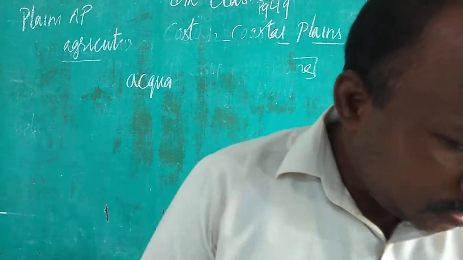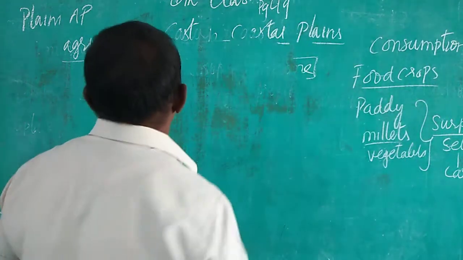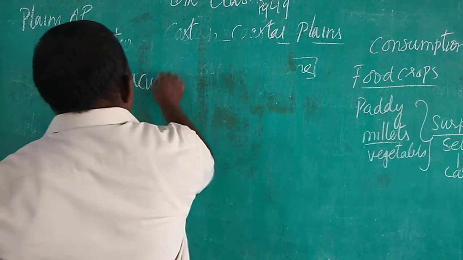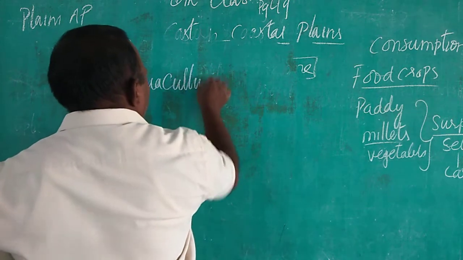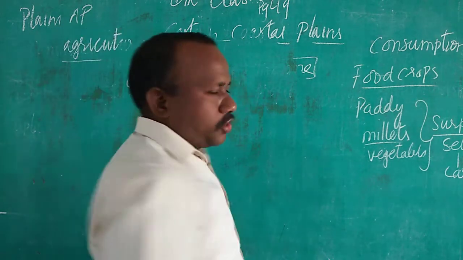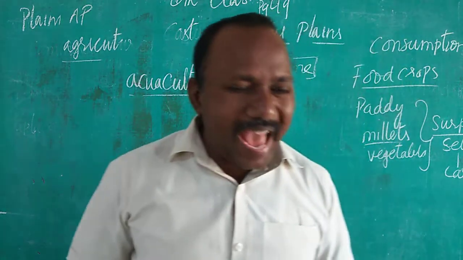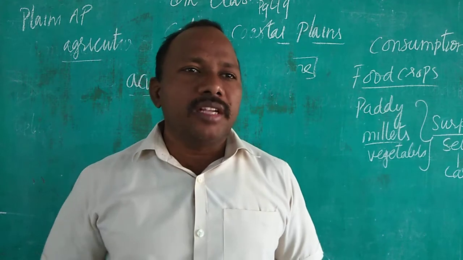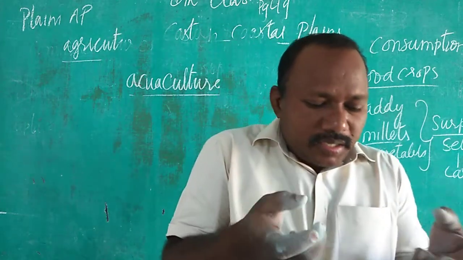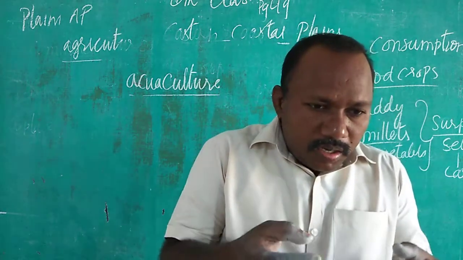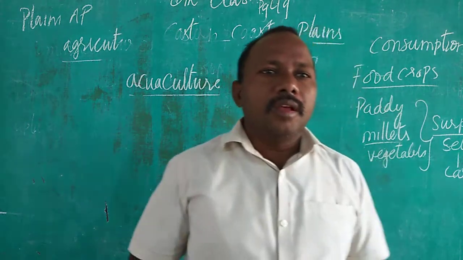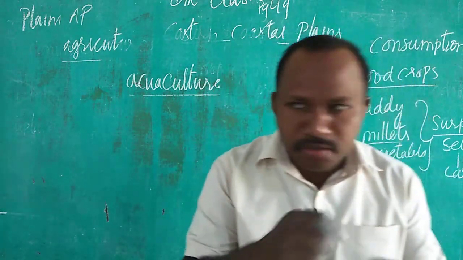Aquaculture. What is aquaculture? Aquaculture means here, children, the rearing of aquatic animals. Aquatic means the animals which are present in the water. In the water we take care of them. నీళ్ళల్లో ఉన్న వాటిని మనం పెంచుతాం.